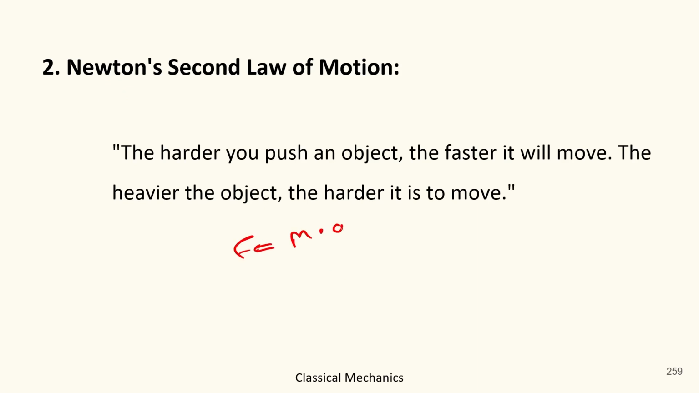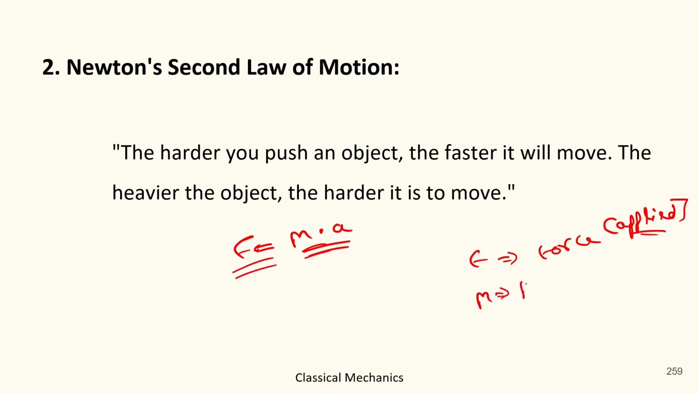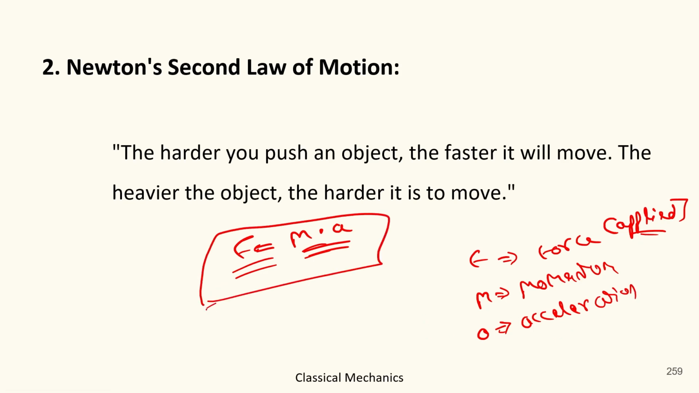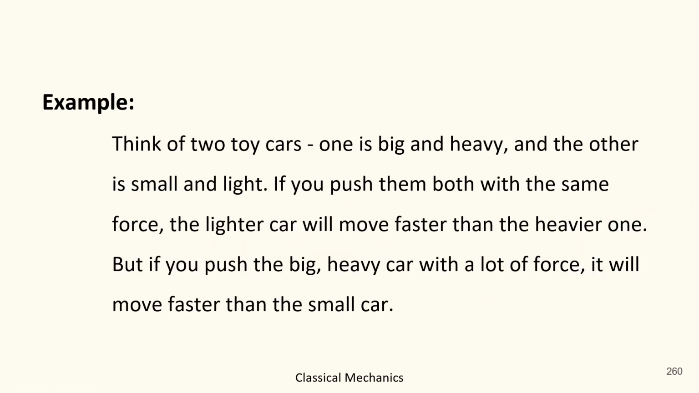And for this, we have a formula which is F equals M times A, where F stands for force applied, M stands for mass, and A stands for acceleration. Okay, so this is the formula of Newton's second law of motion. Got it? Now, let's come to the example.